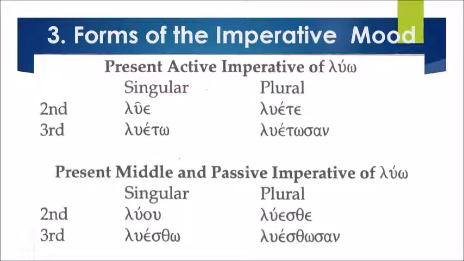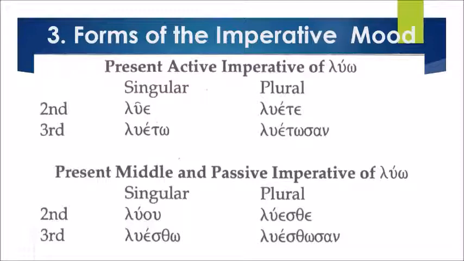As you learned last time, the imperative mood is a potential action which pertains to a command or a request. So in that case, we do not have a first person, because the first person is the one giving the command, and the second and third person are the ones who receive the command.